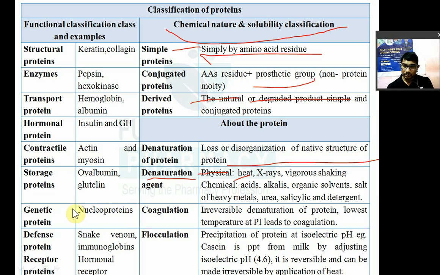So you can denaturate the protein by using heat, X-rays, UV rays. Then vigorous shaking is also there. Okay. Then chemical method is also there. Chemically, you can denaturate the protein by using chemicals, for example, by using acids, alkali, organic solvent, salts, heavy metals, urea, salicylic acid, detergents. So they can also denaturate the protein.